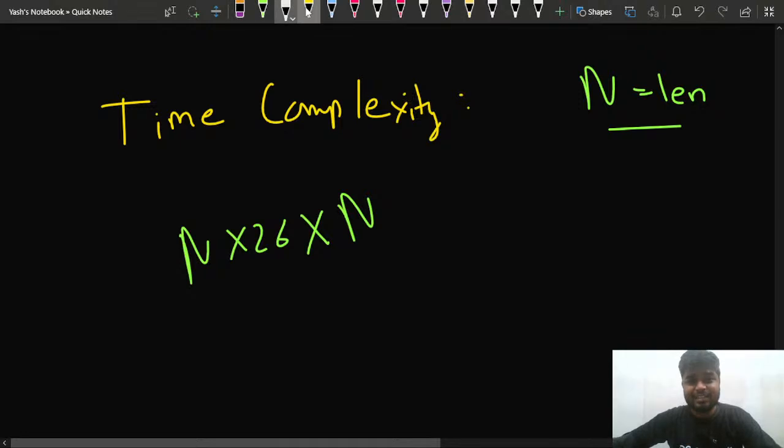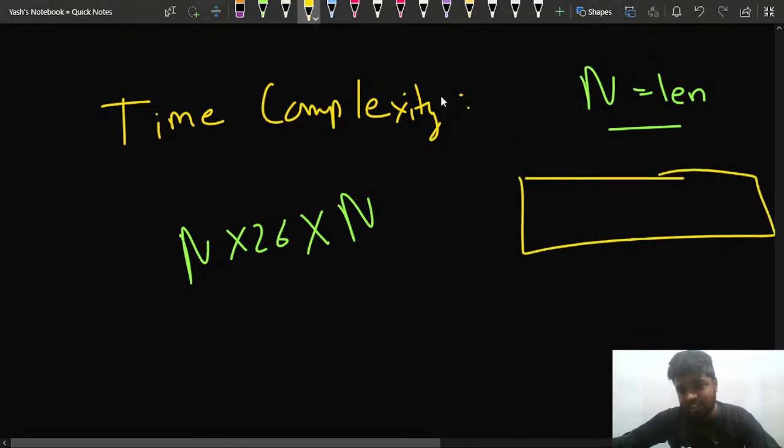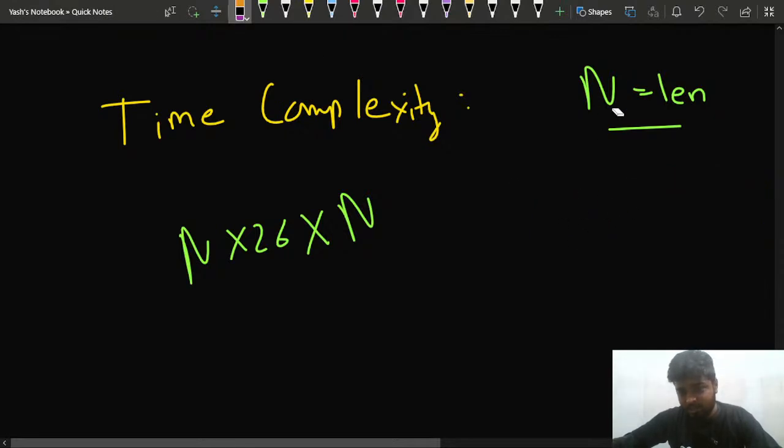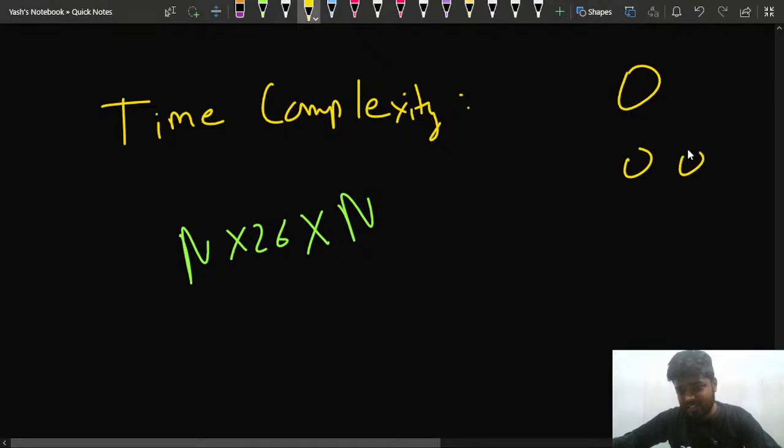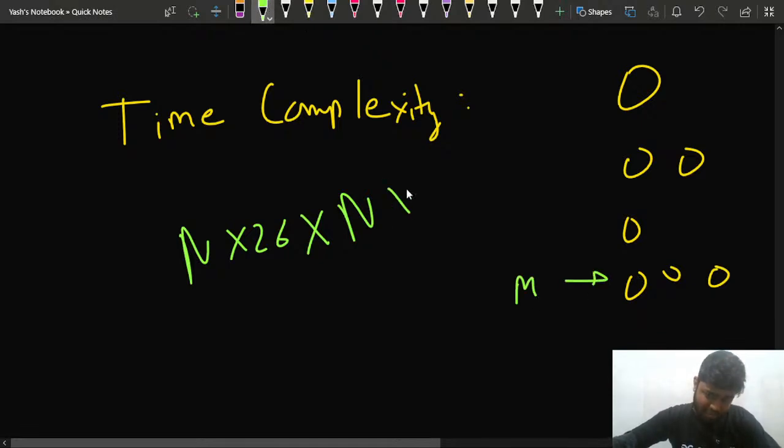Now another thing is that in the worst case, let's suppose that at a particular level there would be some words present. Some words would be present at each level. So let's suppose that a maximum of m words are present at a particular level. In that case, in the worst case, this m would get multiplied.